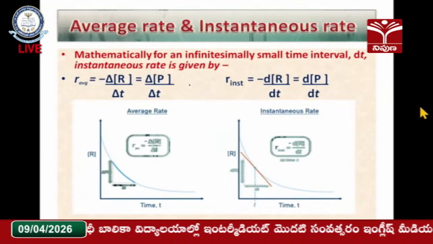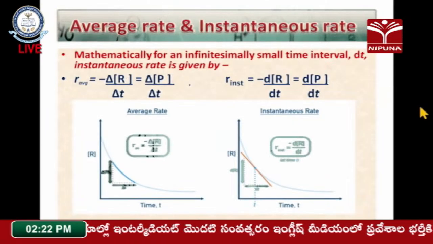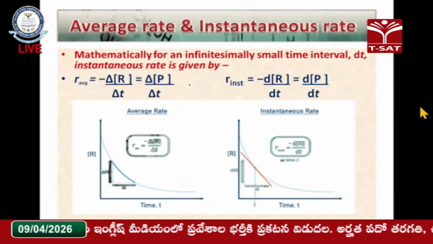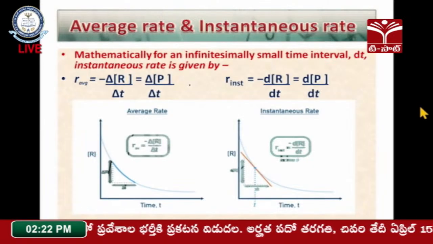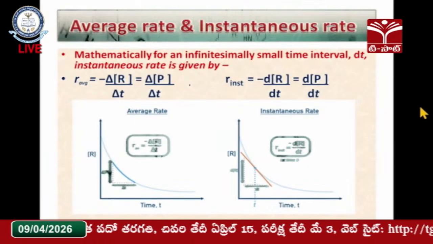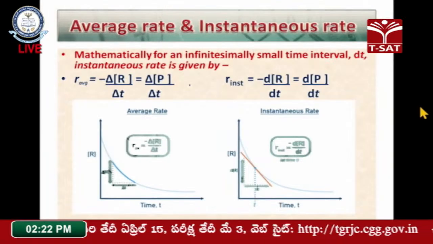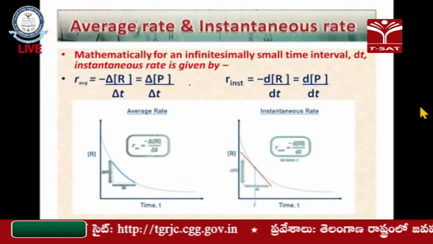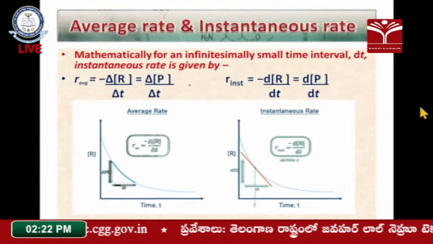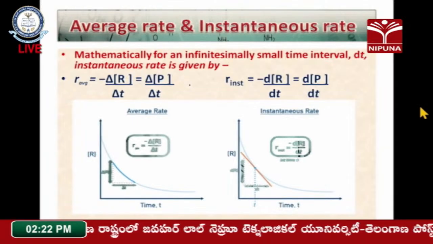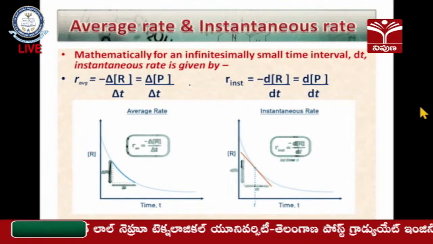So we note down the reactant concentration for the time intervals like t1, t2, t3, and for the last time t. So how much time is taken to form a particular product, and what is the concentration decrease in the reactant. The total time taken for this conversion, either the increase of the product concentration or the decrease of the reactant concentration, any one you can take to express the rate of the reaction.